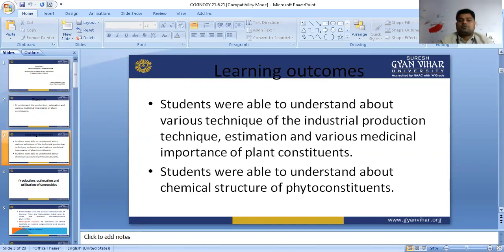First of all, learning outcomes. The students will be able to understand the various industrial production techniques, estimation of various medicinal importance of plant constituents, and the students will be able to understand the chemical structure of phytoconstituents.